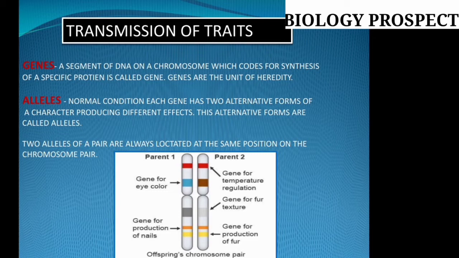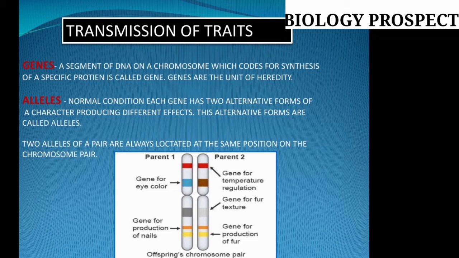That is another matter, or another reason how the offspring is affected by the allele. But in this slide we are focusing on how the allele composition takes place on the gene. So it is said that on the homologous pair of chromosomes, two alternative alleles are present at the same place, on the same alternating places of a homologous chromosome, and we call these the alleles. Alleles are actually responsible for the different types of characteristics which we get from our parents, which the parents carry over or convey to their offspring.